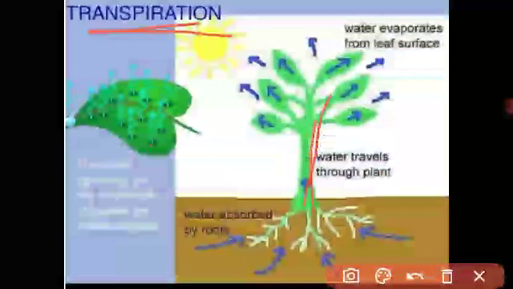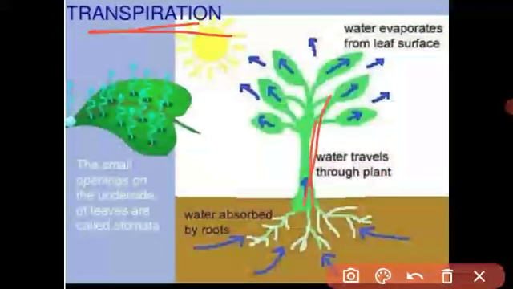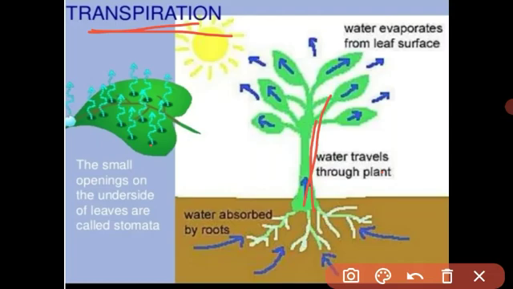In the same way, by the process of transpiration, a suction force is created in a tall tree. A small plant has no need of transpiration pull, but in a tall plant, a 10 meter or 100 meter tall tree, transpiration pull, the transpiration suction force, is very important to transfer water from the root in the upward direction.